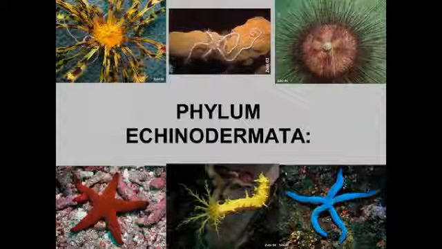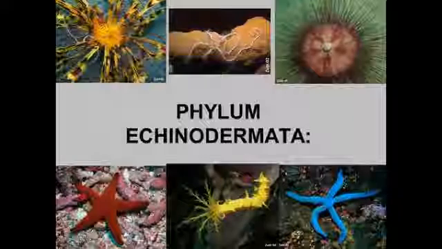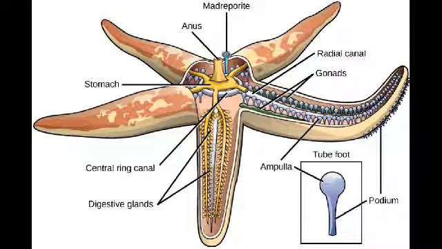Number 7. Phylum Echinodermata. The echinoderms, which are sea stars and sea urchins, mostly live in marine environments, living on the ocean floor. Echinoderms have an internal limey skeleton and have a spiny outside surface or skin. These structures give both support and protection.